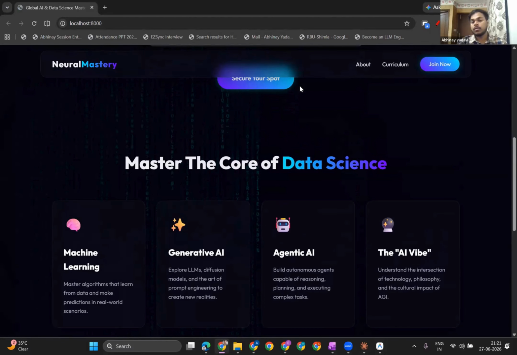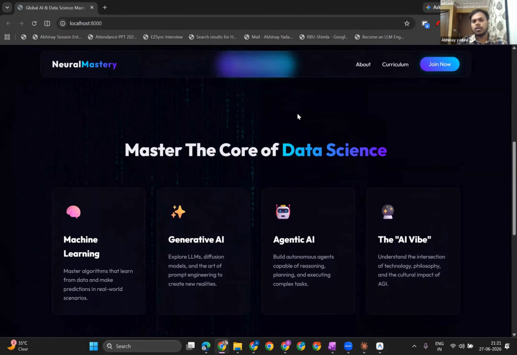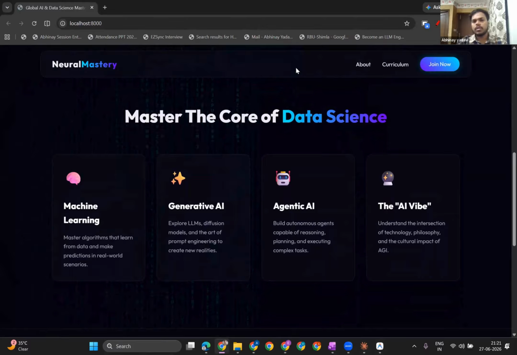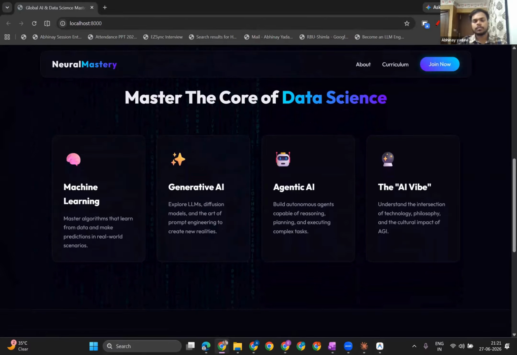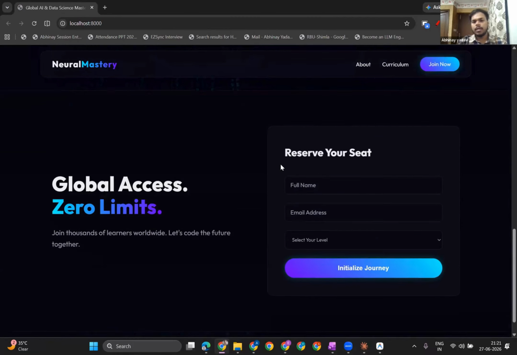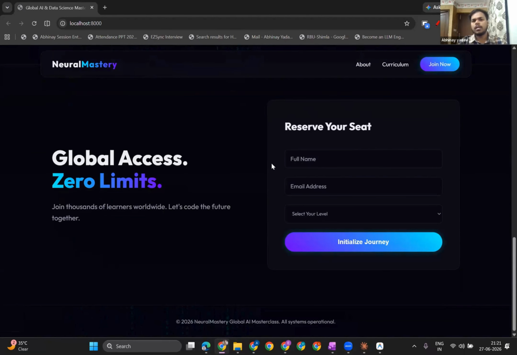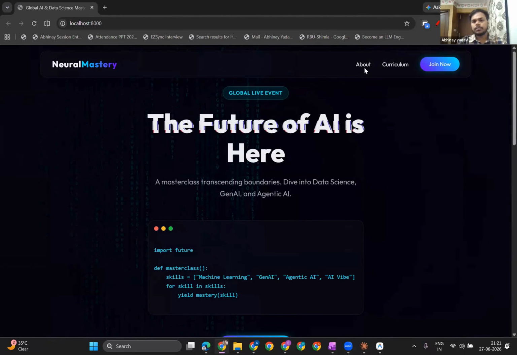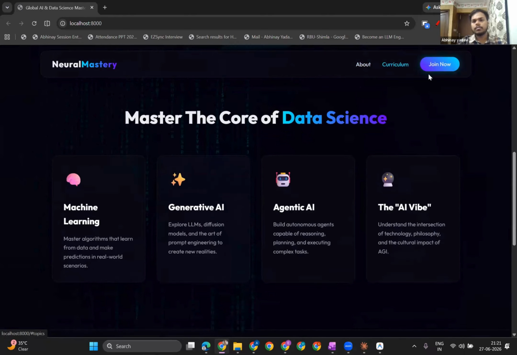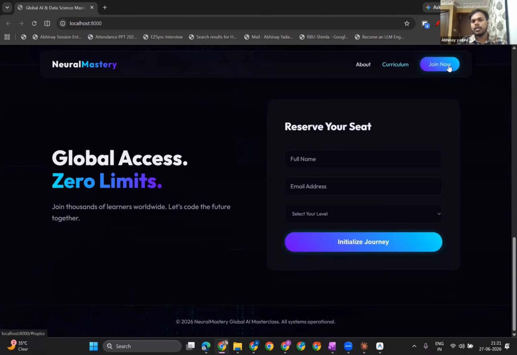You can see this header is also static. If you want the header to disappear when you're scrolling, you can control those things as well. And see, it has made this form as well, because an LLM has thinking power just like a human. It knows, from the large amount of data it has been trained on, what it could write or deliver to the end user. So this is a very good website. Curriculum, and if you want to click join now, every button is going to work.